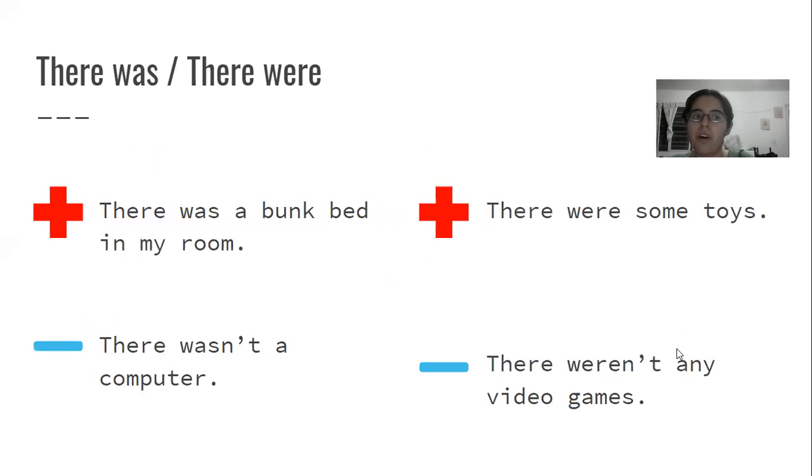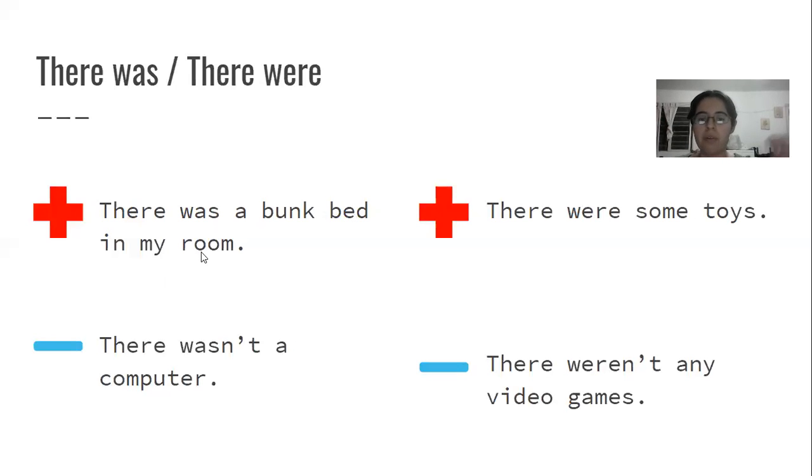Now let's move on to something else. That is, there was and there were. So there was and there were is just like there is and there are. It just says that something exists in a place. So for example, when I was younger, there was a bunk bed in my room.